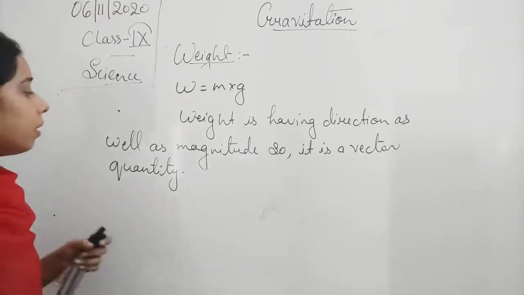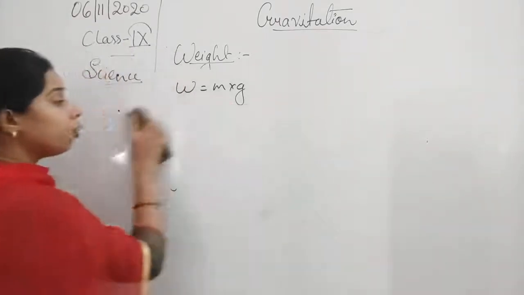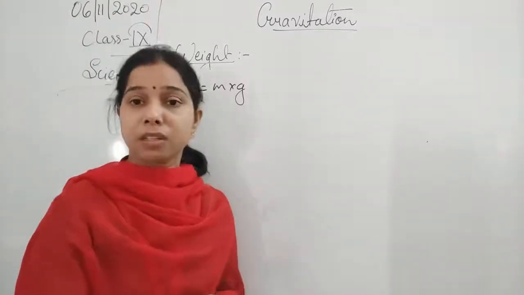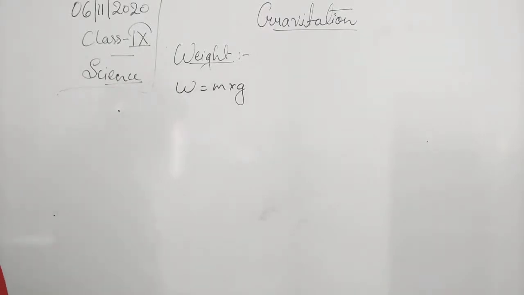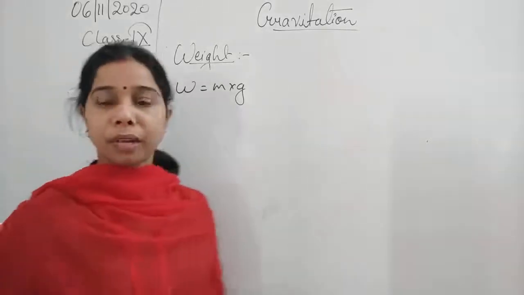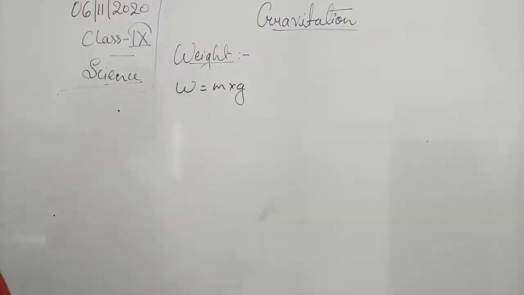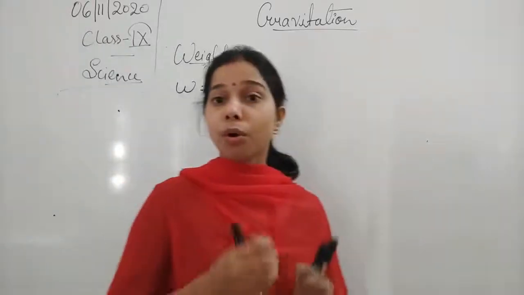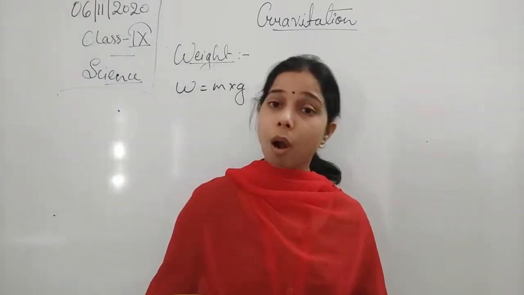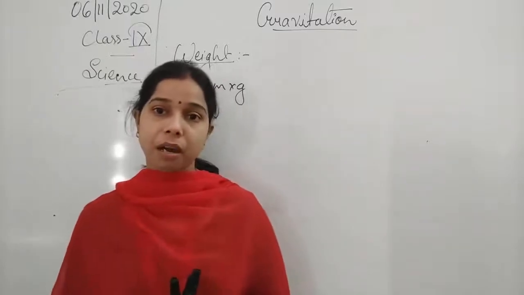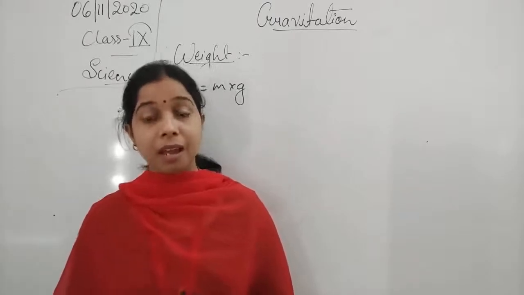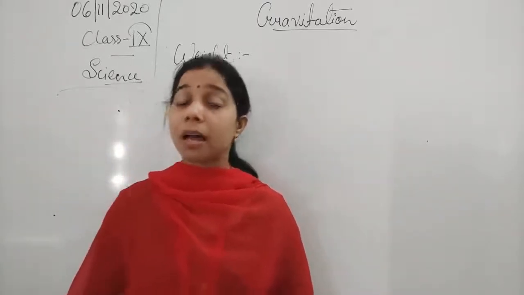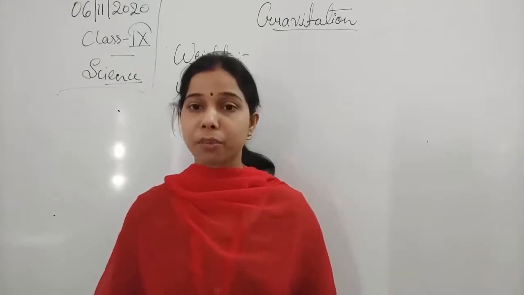Now, you see students, whenever we move in the upward direction, at that time the acceleration due to gravity decreases. And when the acceleration due to gravity decreases, the value of the weight will also decrease. The same thing happens when we go down inside the earth. If an object is going towards the center of the earth, whatever the weight on the surface of the earth, it starts decreasing, and when it reaches the center of the earth, at that time the weight of the body will be 0.